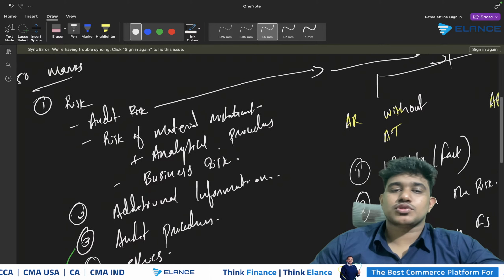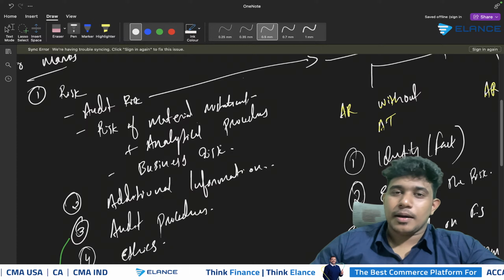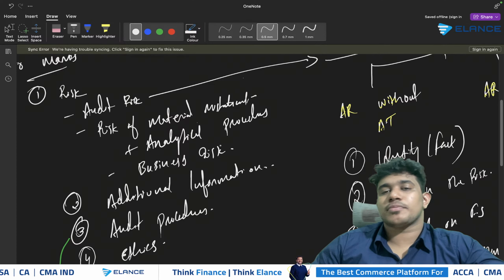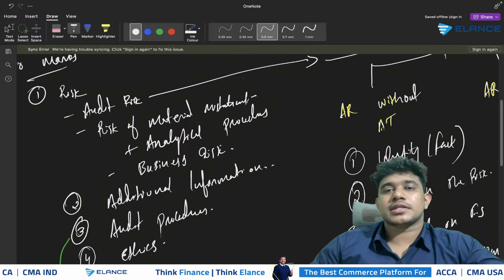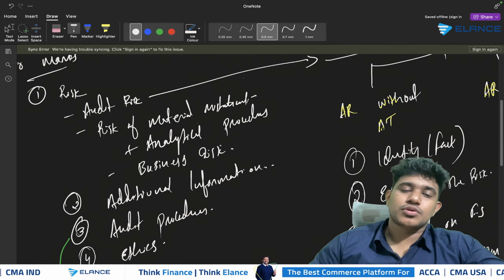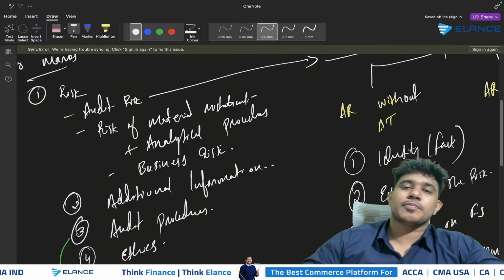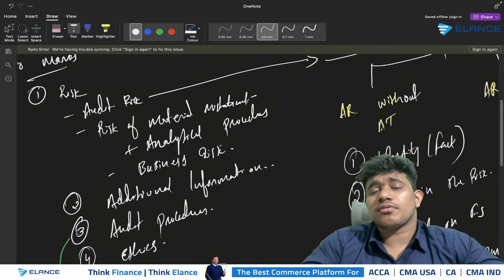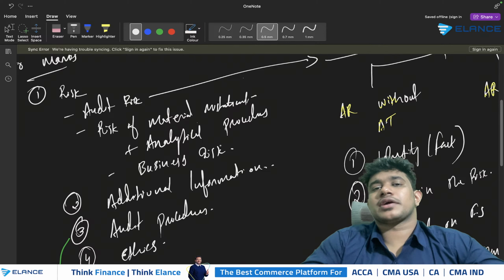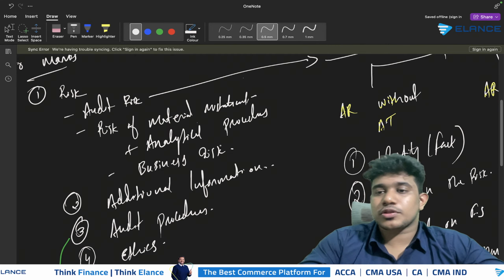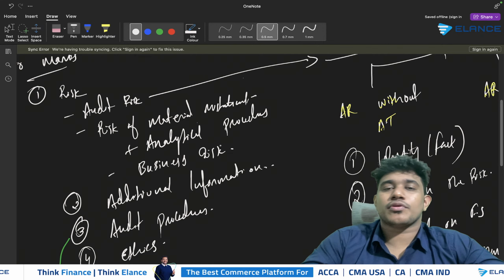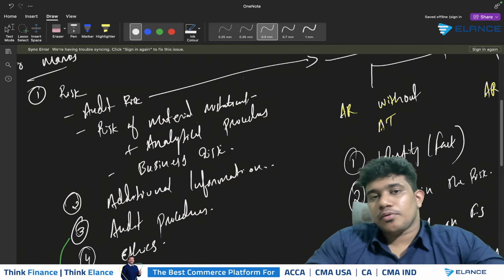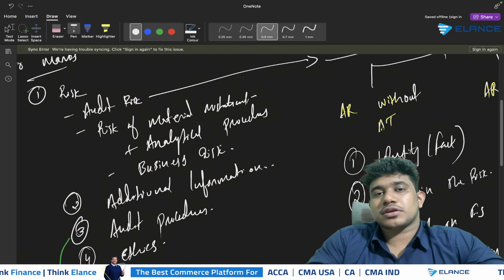The examiner might also ask you to compute ratios, or by performing analytical procedures, you might need to identify the risk in the company's financial statements. As we discussed in the last session, you can compute a set of ratios. However, ratio computation alone will not give you additional marks. To get marks, you need to focus more on analysis. You need to compare the current year data with the prior year, or with the industry average.